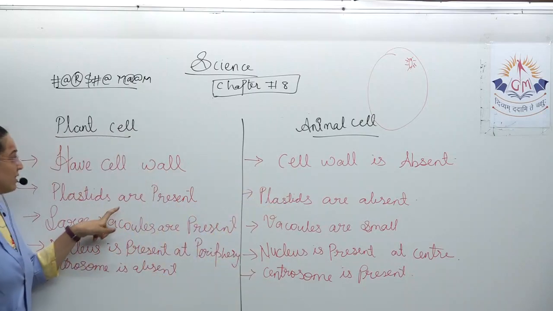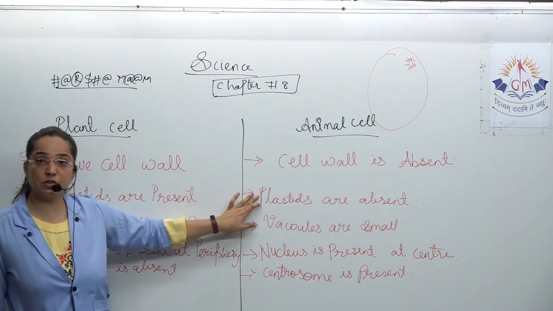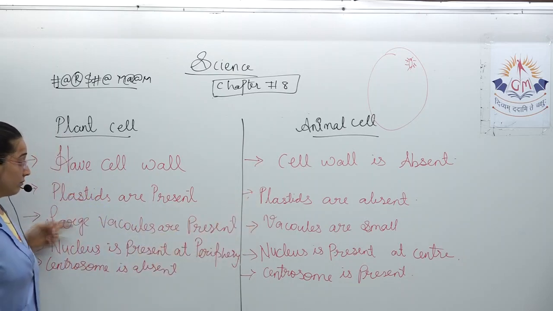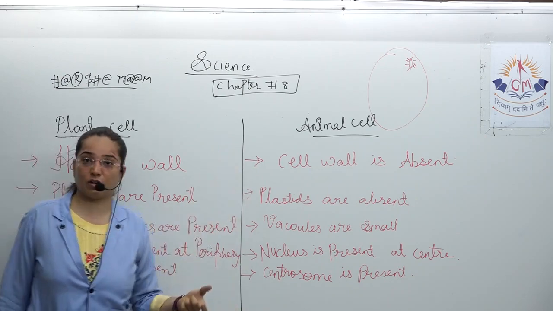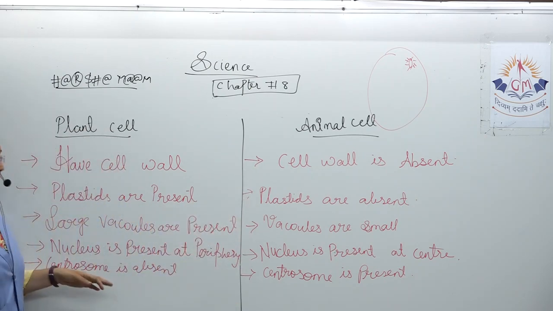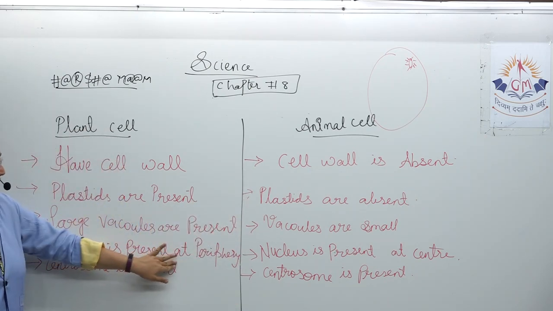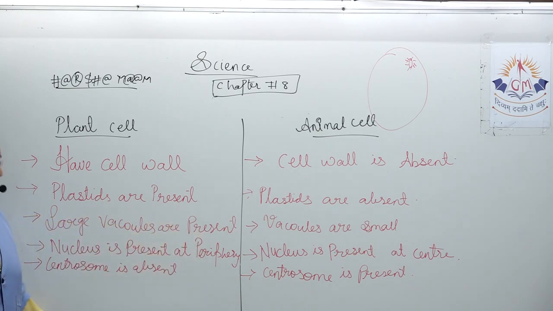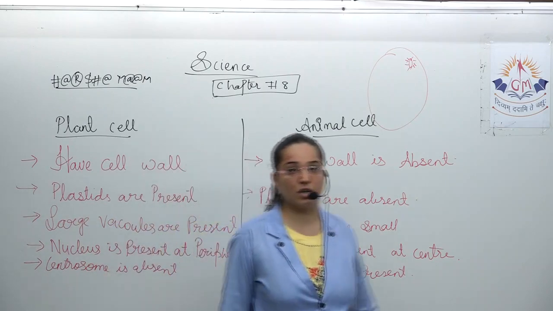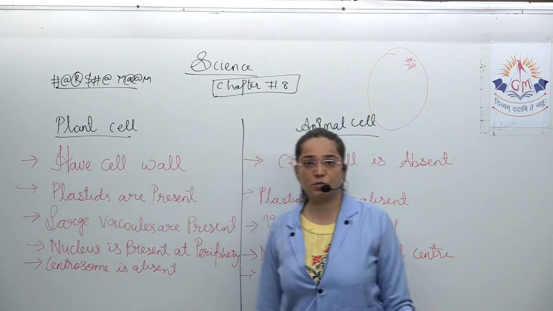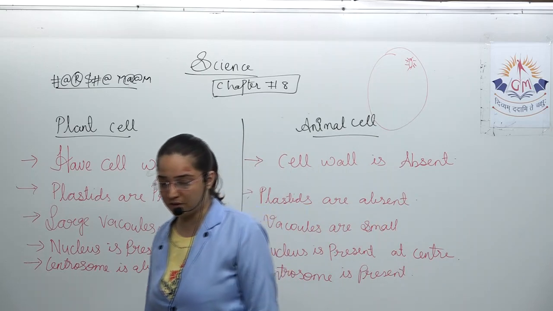Moving further, plastids are present in plant cells, but they are absent in animal cell. Large vacuoles are present in plant cells, while in animal cells the vacuoles are very small. Nucleus is present at periphery. Here the nucleus is present at center. Centrosome is absent over here, while here it is present. So this is all about the difference between the plant cell and animal cell.